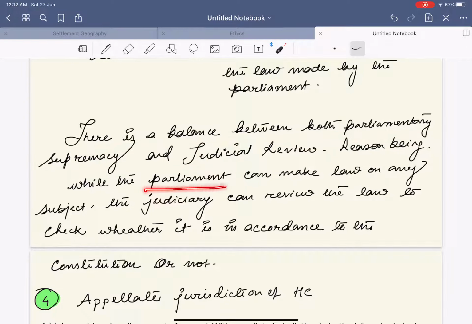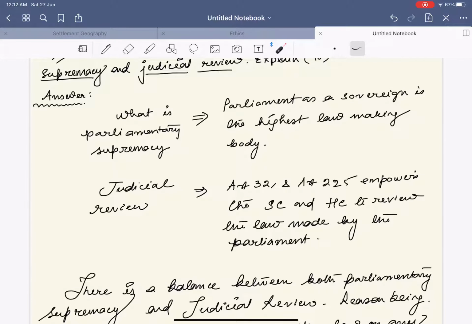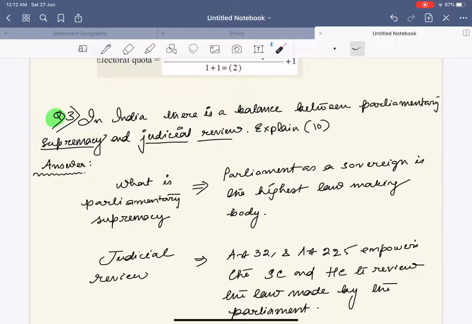Next. There is a balance between both parliamentary supremacy and judicial review. The reason being, while the parliament can make the law on any subject, the judiciary can review the law to check whether it is in accordance with the constitution or not. Hence, there is a balance between parliamentary supremacy and judicial review. Within the minimum words, you can complete your total answer.